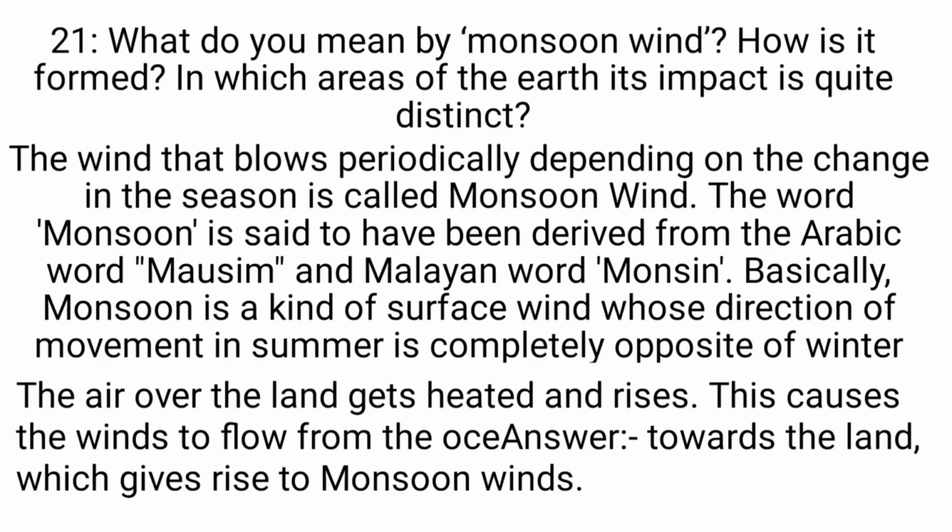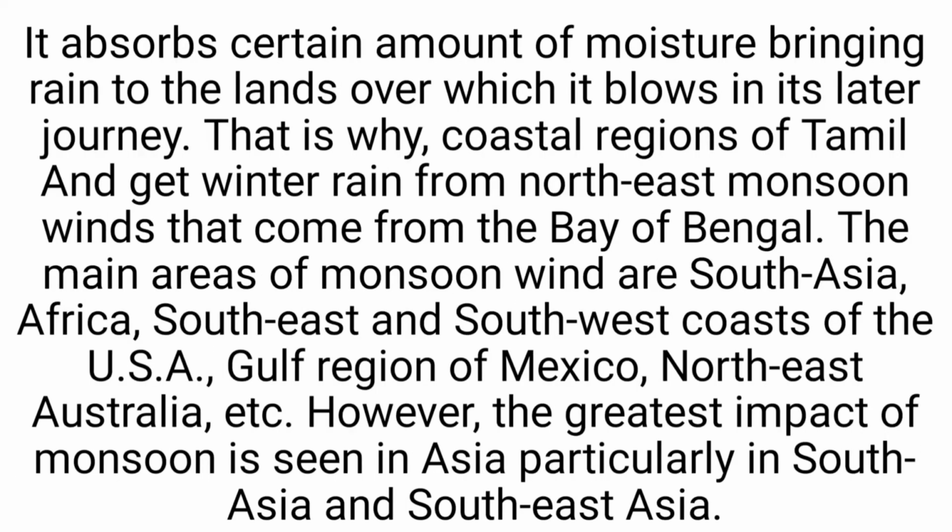The air over the land gets heated and rises. This causes the wind to flow from the ocean towards the land, which gives rise to monsoon wind. It absorbs a certain amount of moisture, bringing rain to the lands over which it blows in its later journey. That is why the coastal region of Tamil Nadu gets winter rain from northeast monsoon winds that come from the Bay